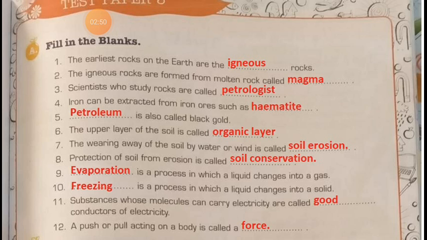Substances whose molecules can carry electricity are called dash conductors of heat. These are called good conductors of heat.